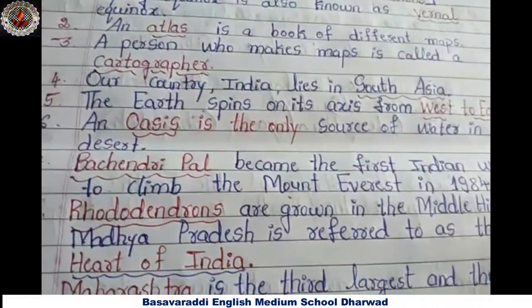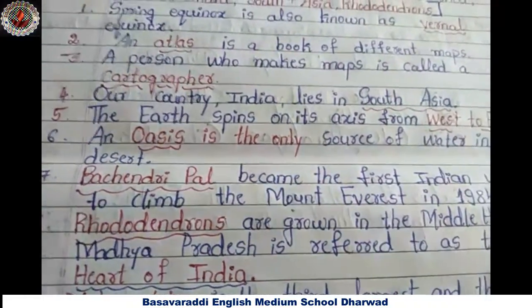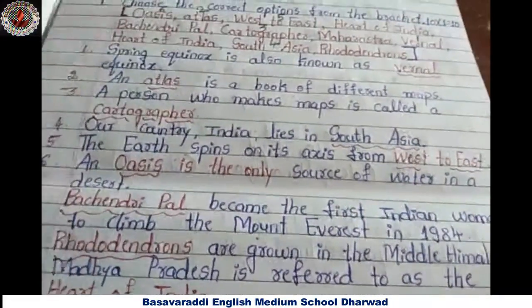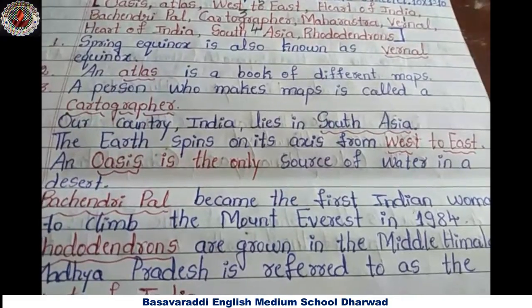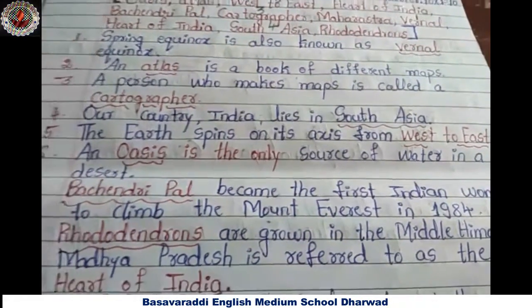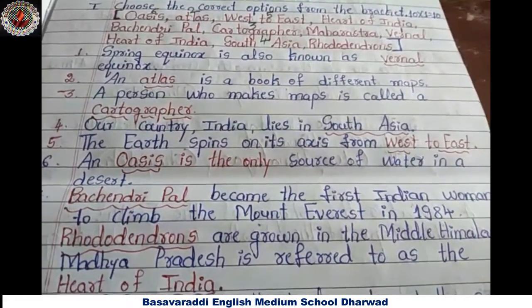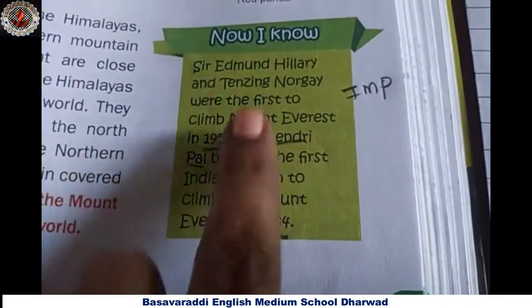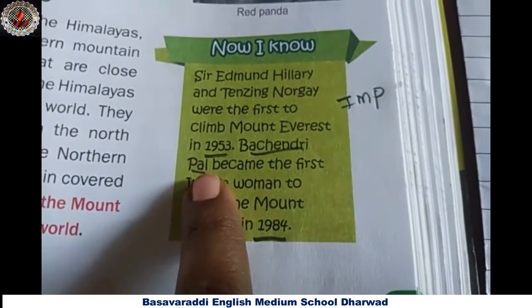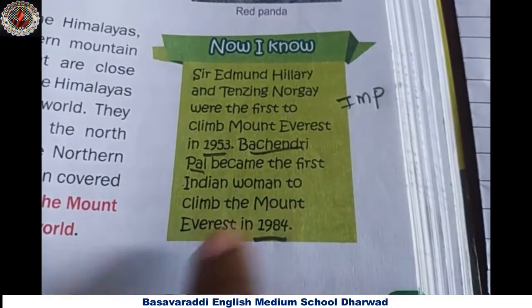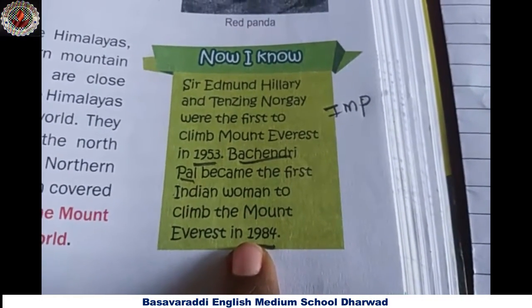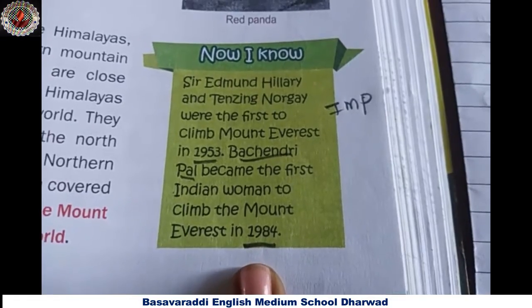Seventh question. Bachendri Pal became the first Indian woman to climb Mount Everest in 1984.